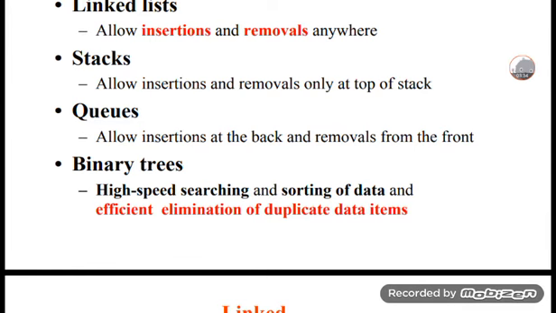It also gives efficient elimination of duplicate data items. Whenever duplicates are found, they are efficiently eliminated by using the binary tree.